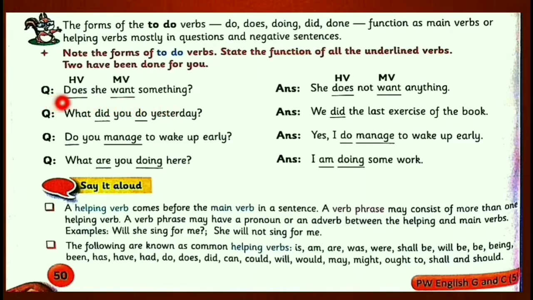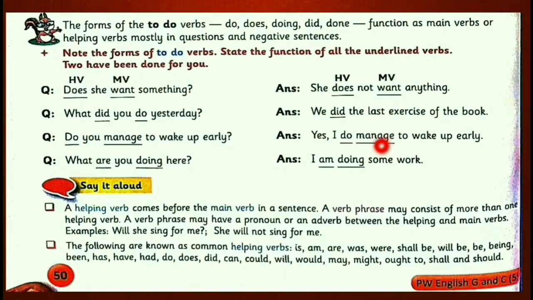For example, look at here. Does she want something? Here does is a helping verb. Why? Because the main verb is there. If it comes along with the main verb, then it is a helping verb. But when it comes without a main verb, then it becomes the main verb. Do you understand? Okay, next, look at here. Yes, I do manage to wake up early. Here do is a helping verb, manage is the main verb.